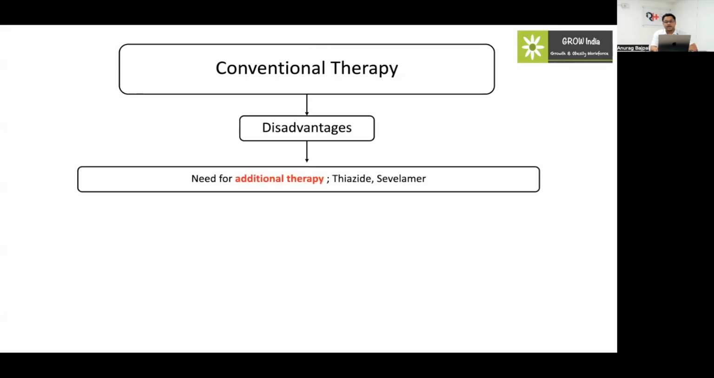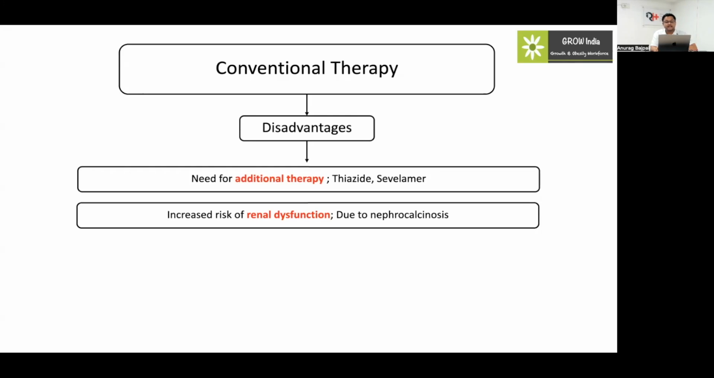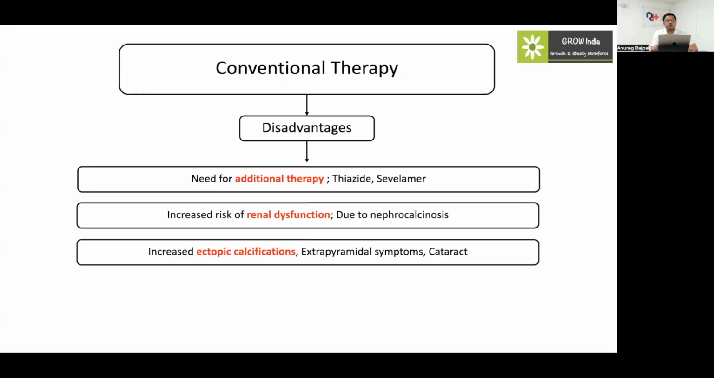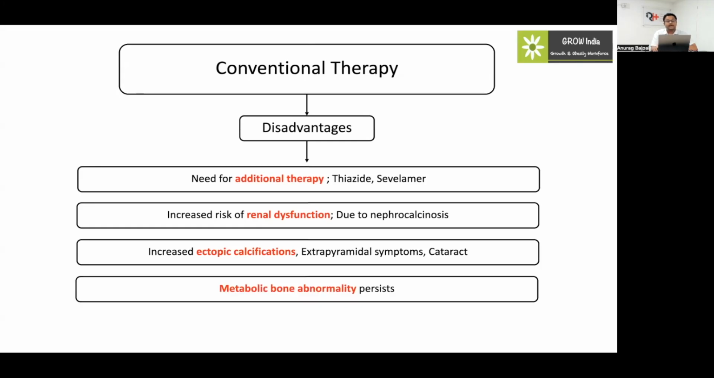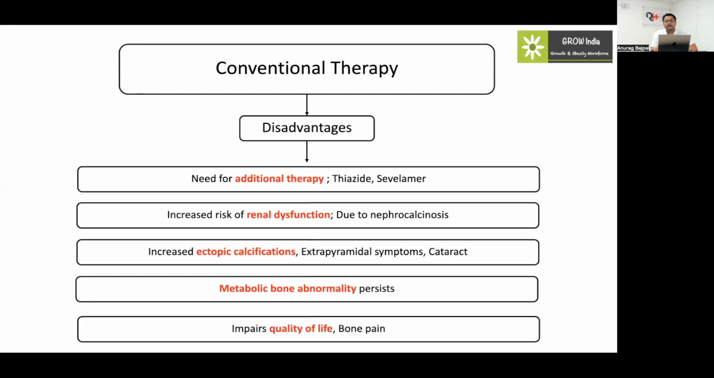There is a need for some additional therapy, such as thiazides, to decrease the nephrocalcinosis or urinary calcium excretion. We can use phosphate binders like sevelamer. There is an increased risk of renal dysfunction in case of conventional therapy, which I'll discuss in the subsequent slide, and that will lead to renal dysfunction in the children. Also, there is an increased risk of ectopic calcification that leads to extrapyramidal symptoms and cataract. Metabolic bone abnormalities still persist on the conventional therapy, and it impairs the quality of life, and some children still have bone pain even on the conventional therapy.